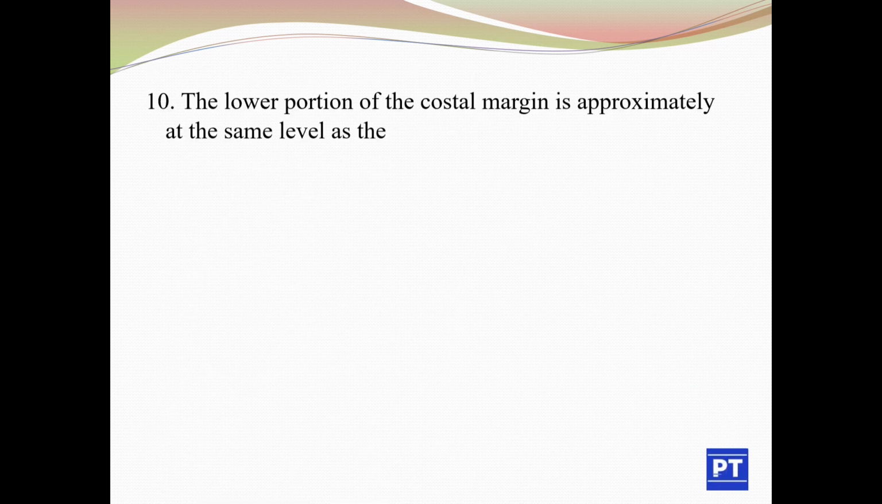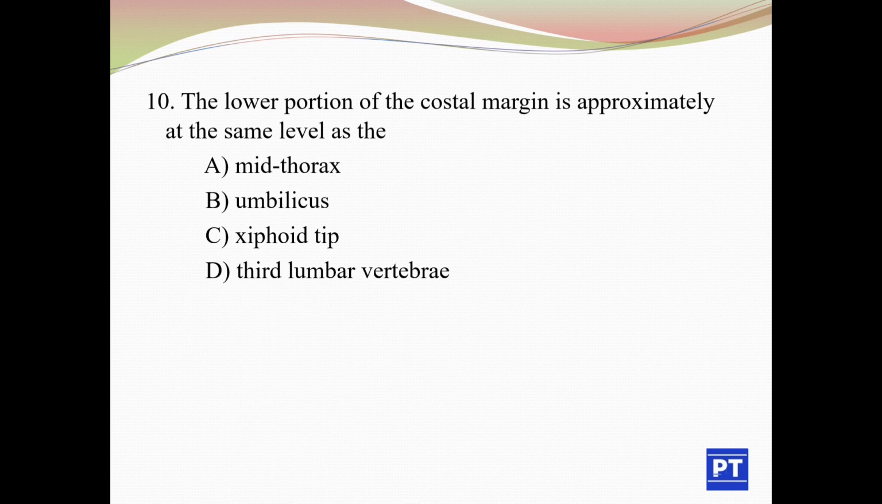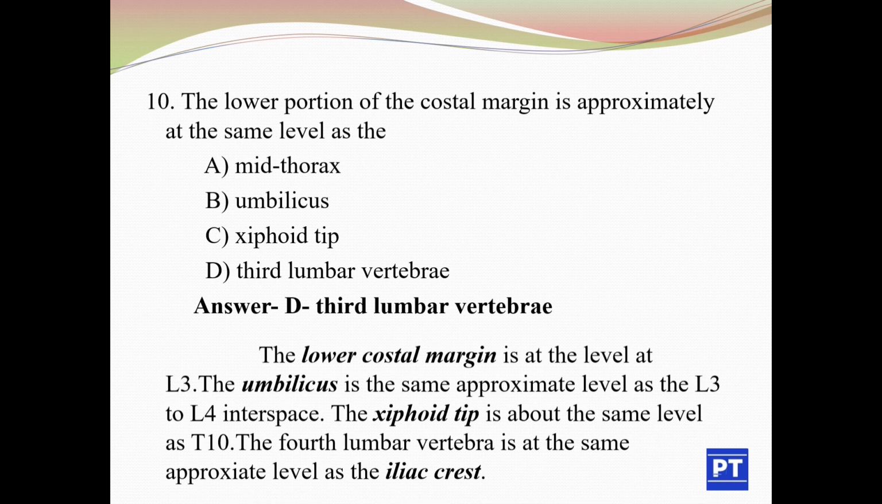Question number 10. The lower portion of the costal margin is approximately at the same level as the: option A, mid-thorax; option B, umbilicus; option C, xiphoid tip; and option D, third lumbar vertebra. The answer is option D, third lumbar vertebra.